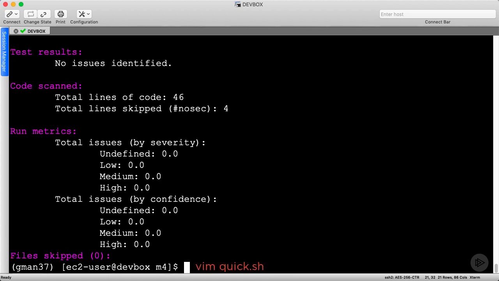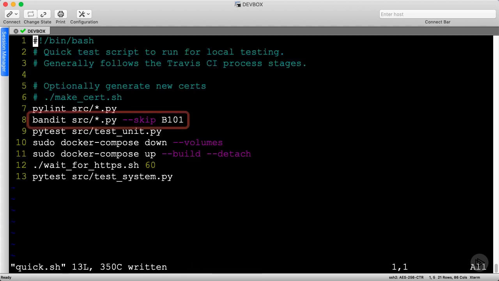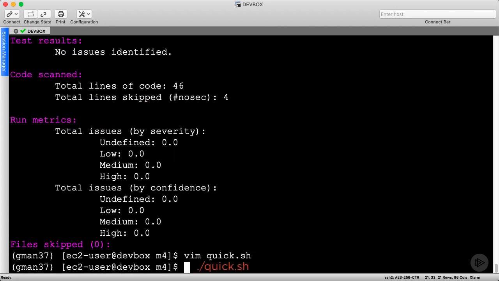I suggest we add Bandit to our quick script so that it becomes part of our overall regression test and ultimately our CI pipeline. Like Pylint, we can grab all the Python files at once, and being sure to skip the B101 rule related to assert statements, we can analyze the entire project. Let's run the quick script to ensure everything still works.